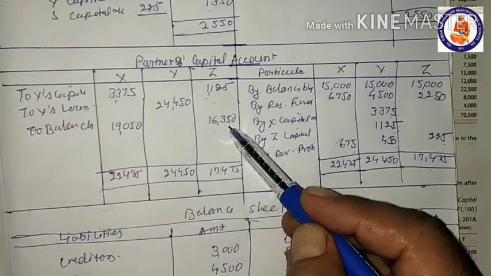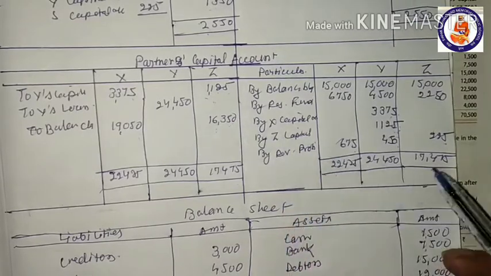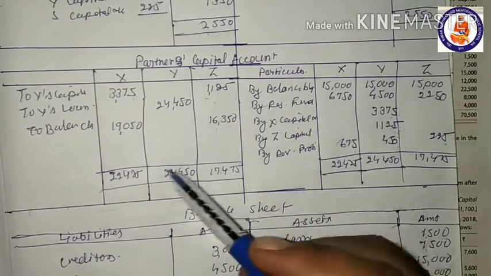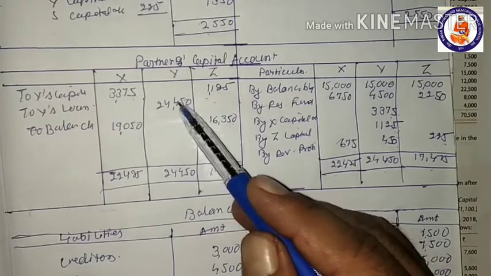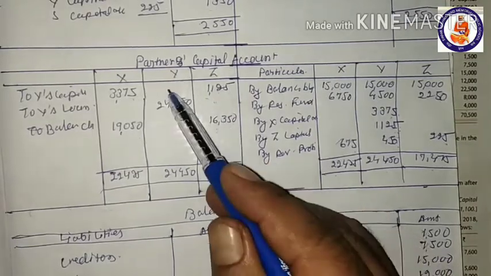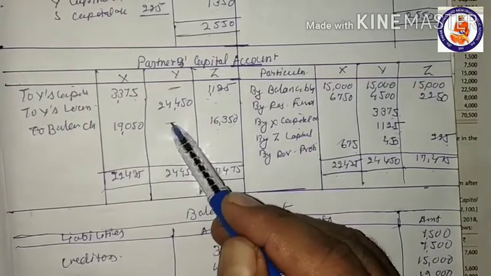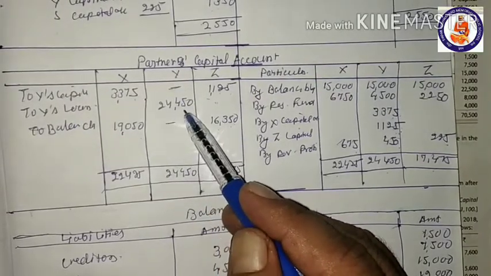Now this amount, 24,450, is the final balance of his capital account. First of all, there is nothing on the liability side. Debit side: nothing is there.